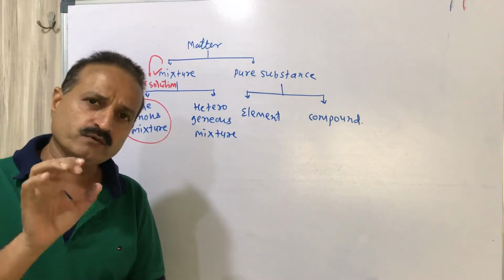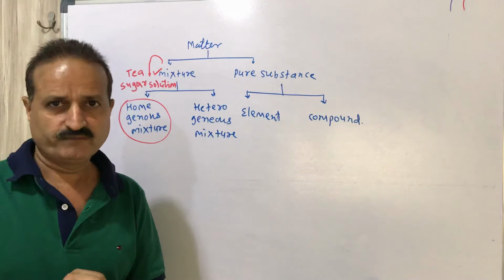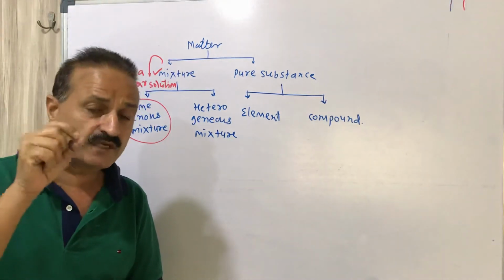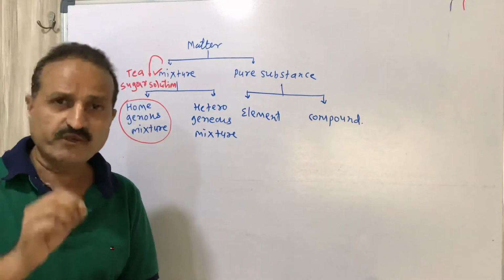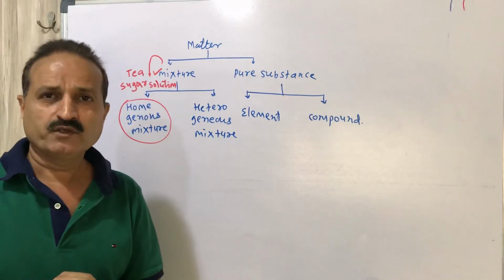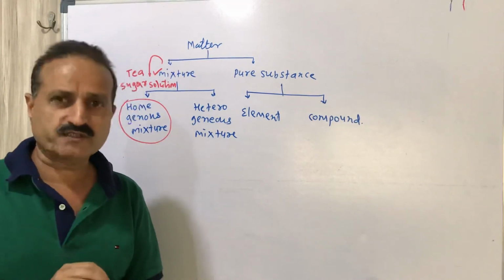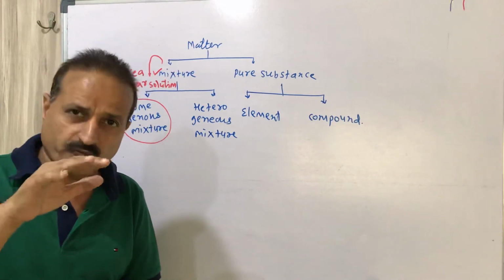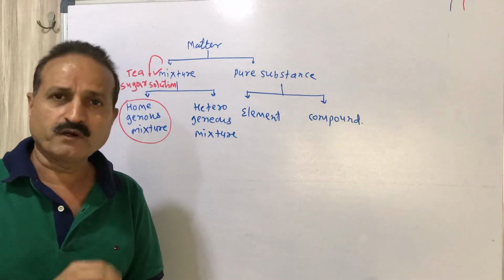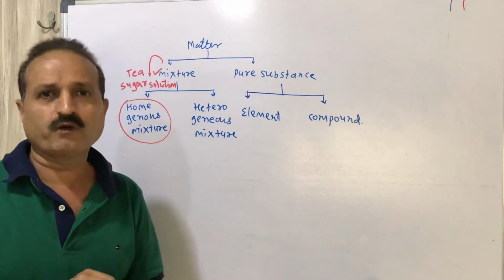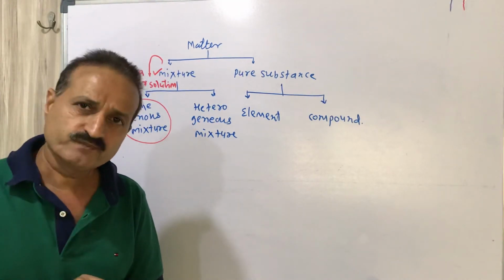Tea is an example of a homogeneous mixture. When you taste the tea, you get the same taste from the upper level of the cup, the middle level of the cup or the bottom level of the cup. The taste will be the same.